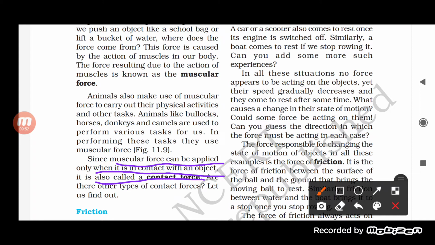It means the object on which the force is to be applied must be in contact with the other, and that's why it is a muscular force.